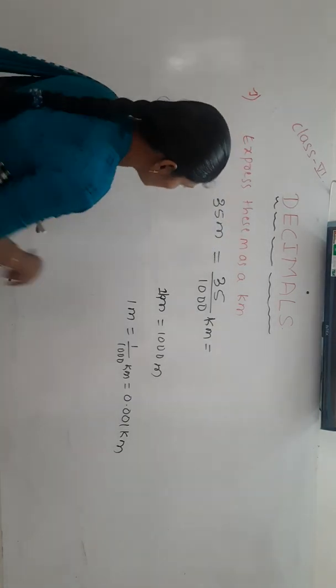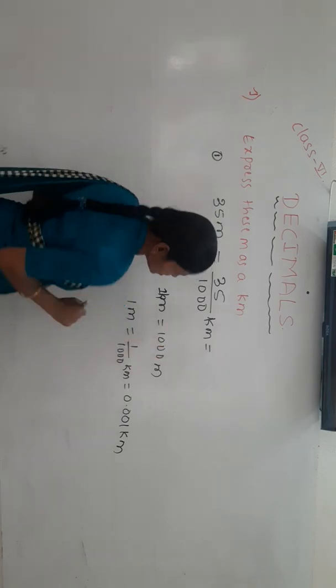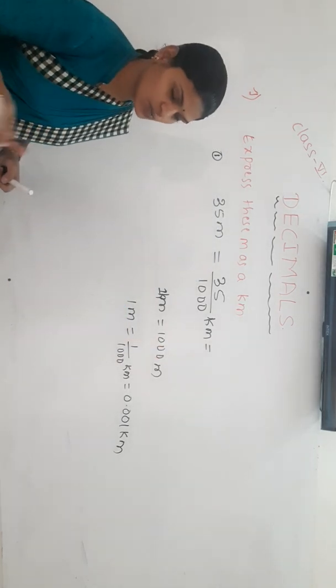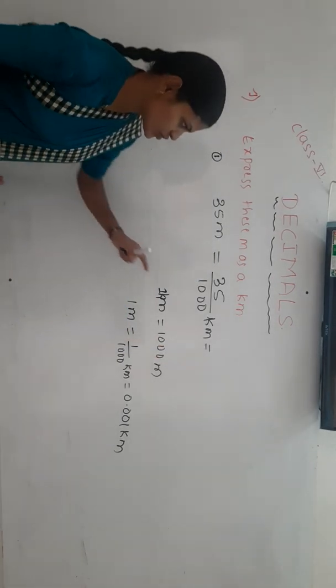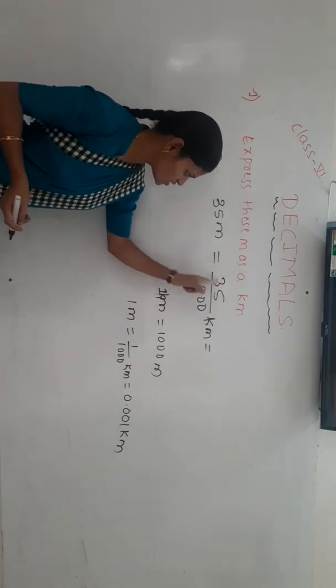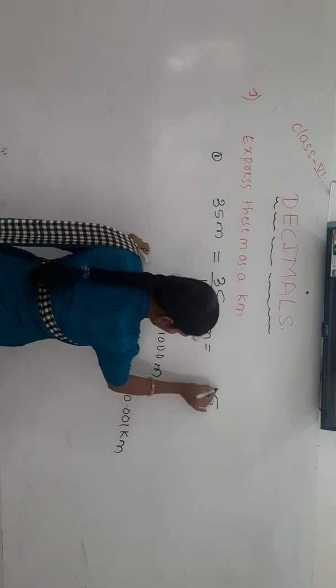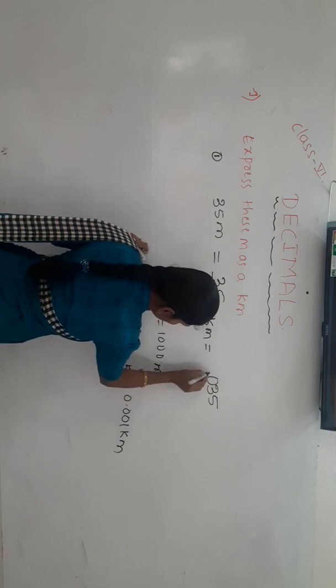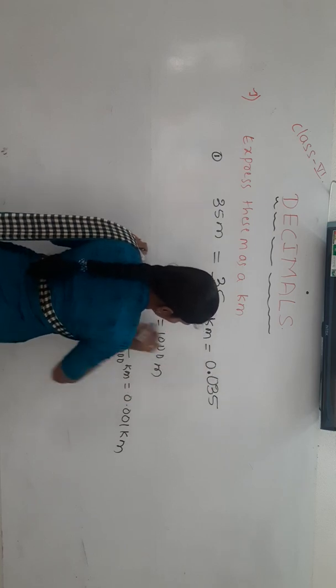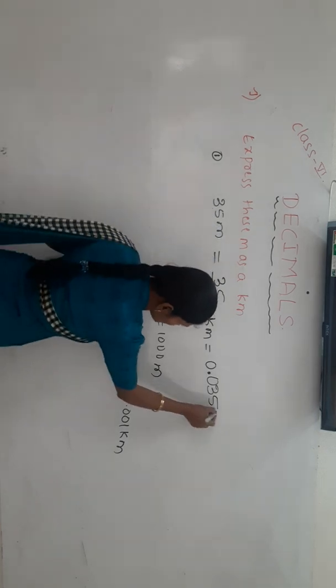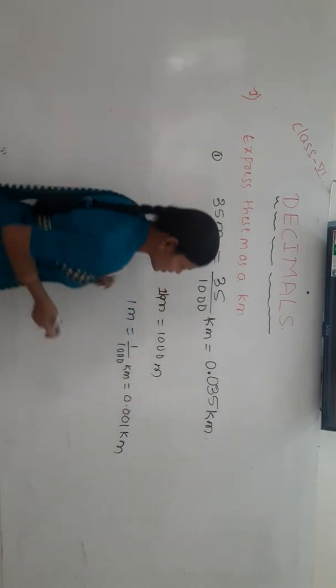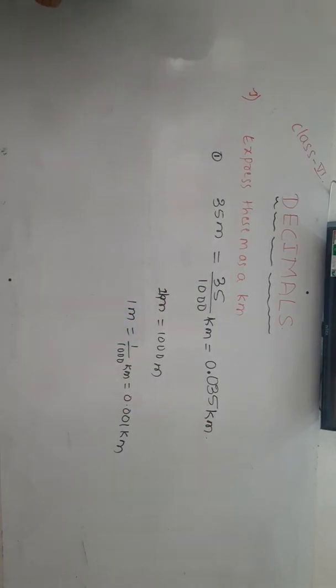Okay, convert this 35 by 1000 in terms of decimal number form. Write in decimal number form. How many zeros are here? 3 zeros. After 3 digits we will use the decimal point. Which are those 3 digits? 5, 3, 0. So after these 3 digits we have to put the decimal point. It is nothing but 0.035 kilometer.